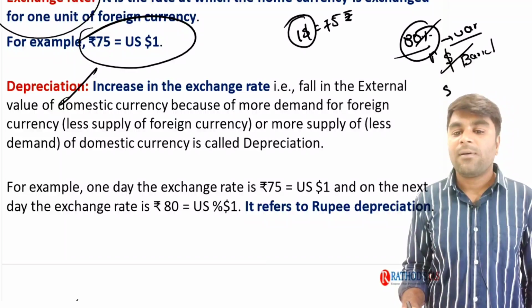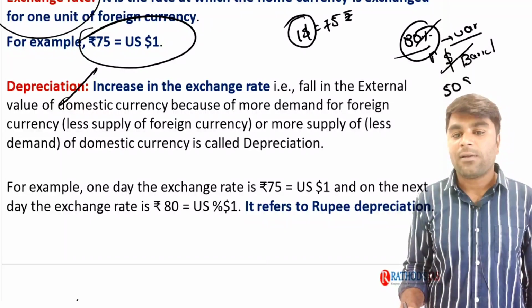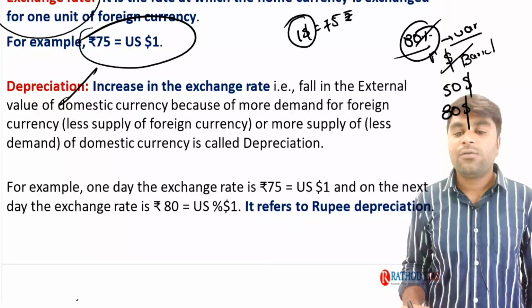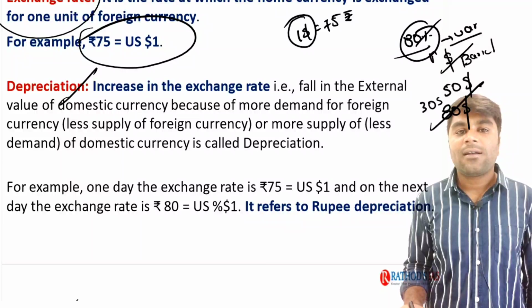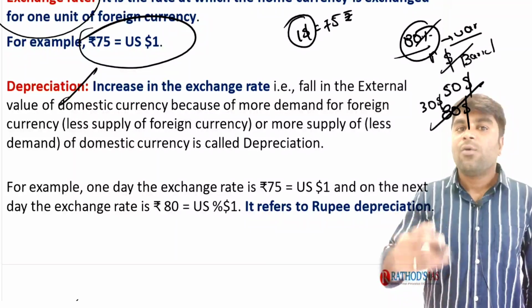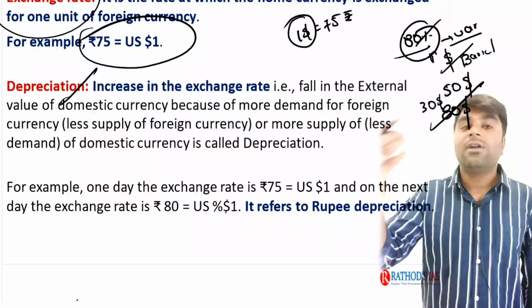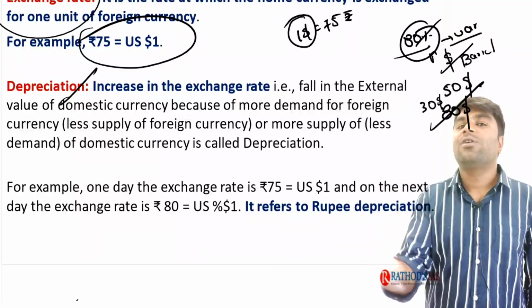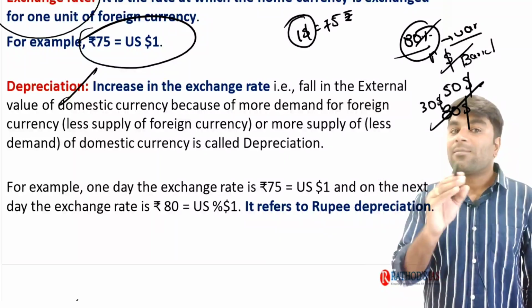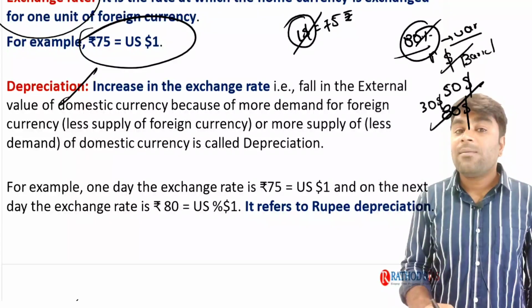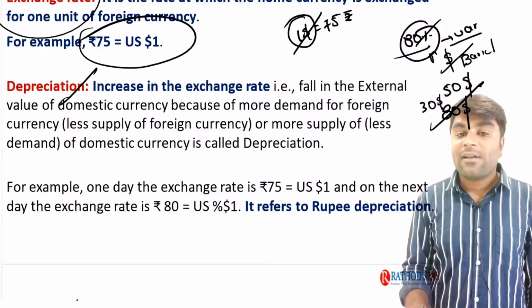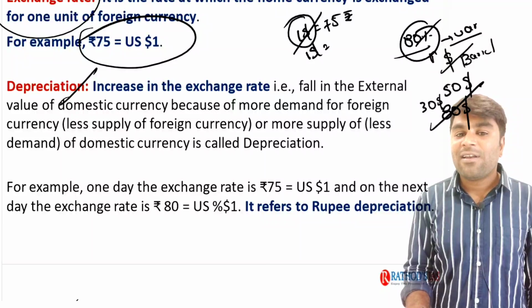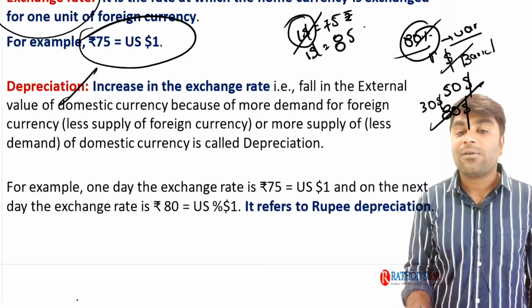Earlier, imagine, for example, 1 barrel of crude oil is $50. Now imagine due to the war, the barrel of crude oil increased to $80. Now we need an extra $30. How can we get the extra $30? We need to convert our rupees into dollars. Now in order to convert our rupees into dollars, what are we going to do? We are going to demand more and more dollars. As per demand and supply theory, if the dollar is demanded more, its value increases. So what is the meaning of increasing the value? $1 is equal to 75 rupees earlier, it might increase to 85 rupees.